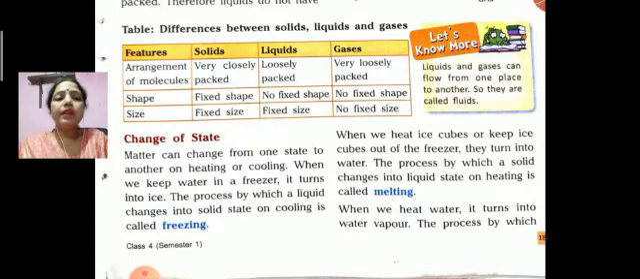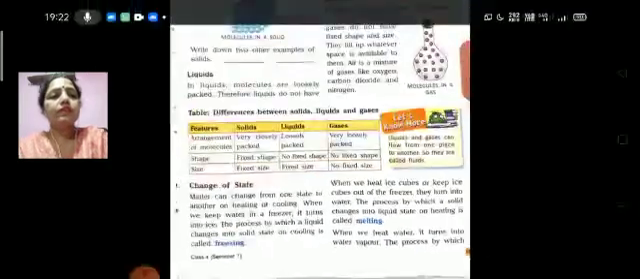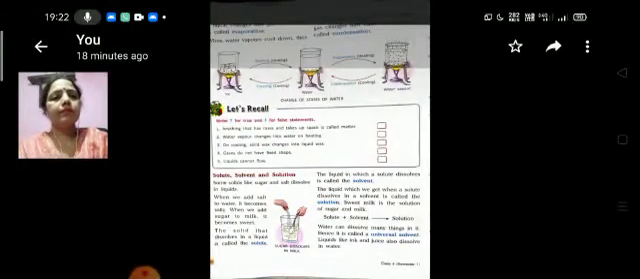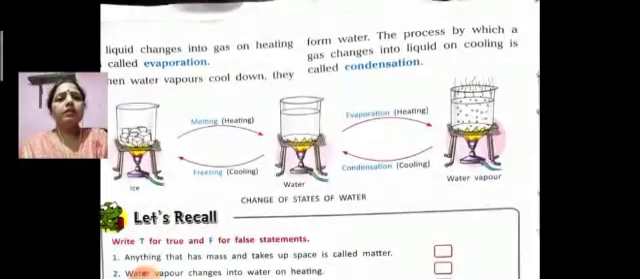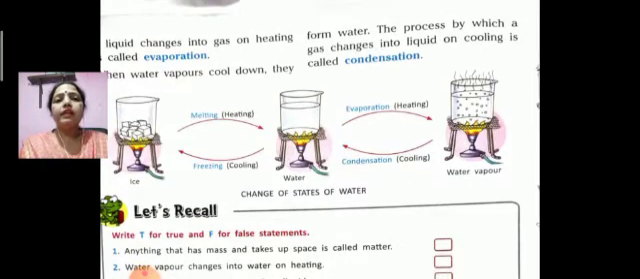Now when we heat water, it turns into water vapor. So now turn your page. The process by which a liquid changes into gas on heating is called evaporation. Then water vapor cools down to water. The process by which a gas changes into liquid on cooling is called condensation. Here you can see the picture of ice, water and water vapor: ice melting and heating, then after evaporation, again condensation and freezing.